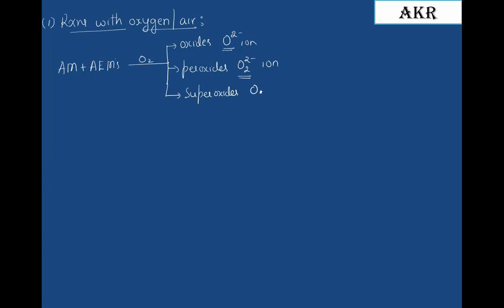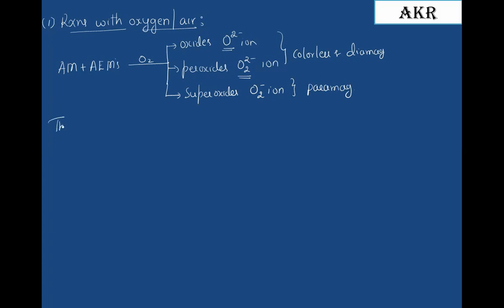Superoxide anion is O2 minus ion. These two are colorless and diamagnetic in nature. It is colored and exists in paramagnetic in nature. Okay.